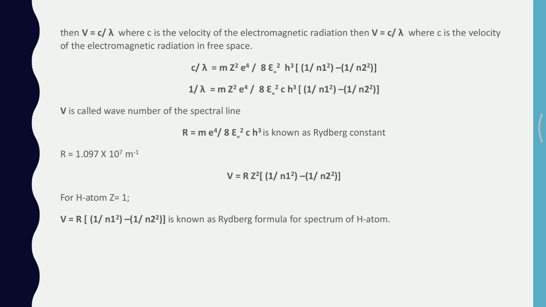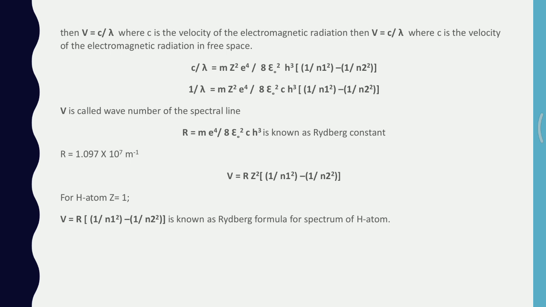Here 1 by lambda is called the wave number of the spectral lines. That means the reciprocal of wavelength is called wave number, which is represented as nu bar. The line over the letter indicates bar.